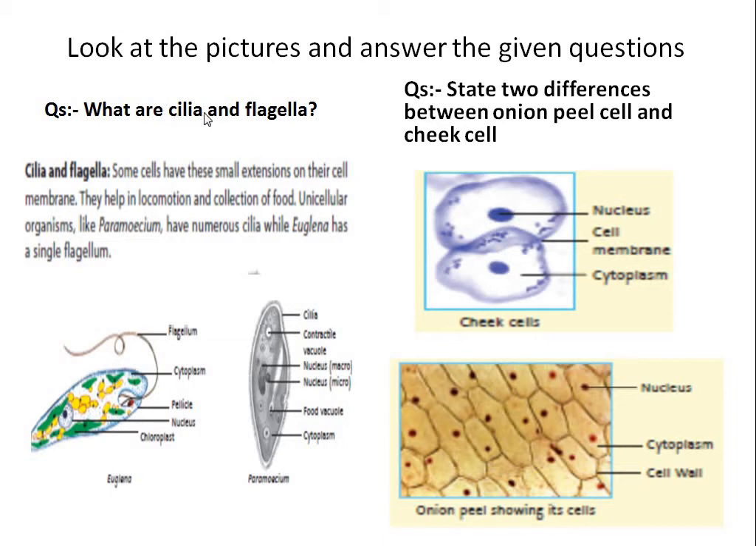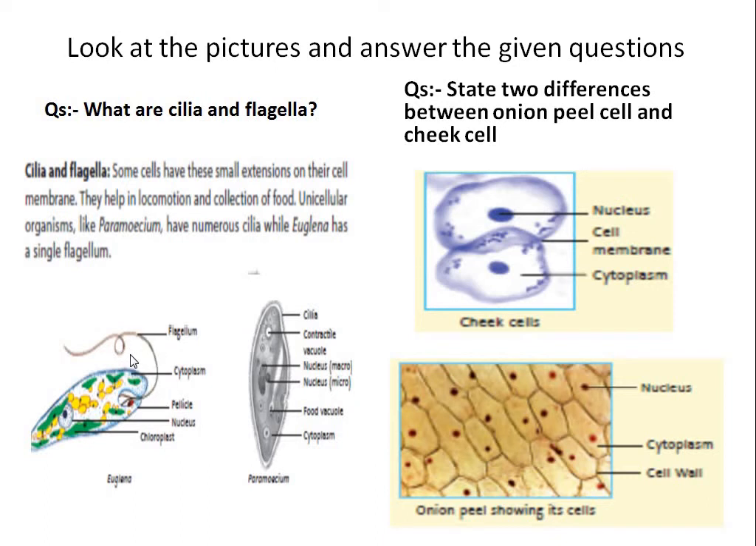See here, this is cilia, and this is flagella. These are organs of unicellular organisms. Cilia, flagella. They are organs of unicellular organisms. But they are not inside the cell. They are outside the cell. These organs are seen outside the cell.